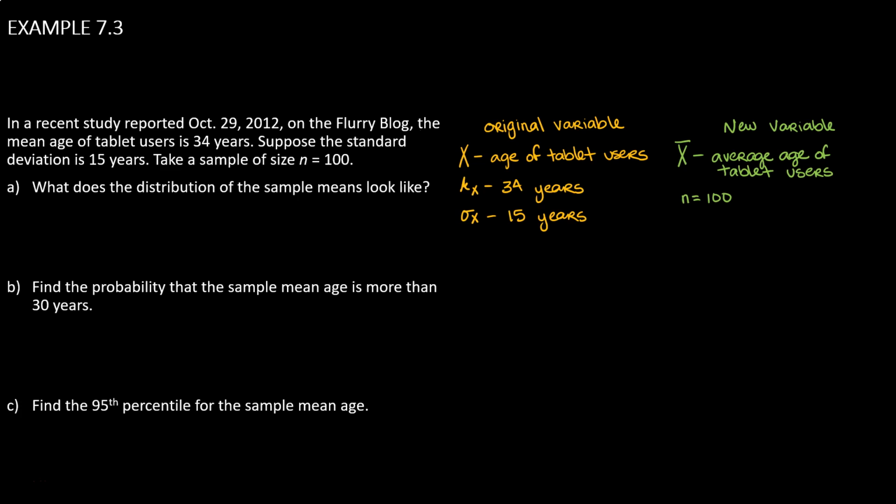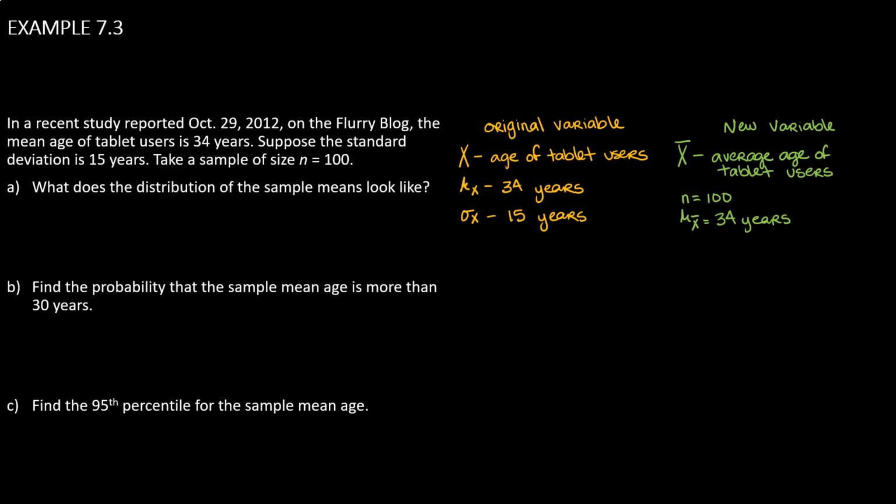To talk about the distribution of X bar, we use the central limit theorem, which says the distribution of sample means will be normally distributed. So to get in detail about the normal distribution that represents capital X bar, we just need to know two parameters, that is the mean and the standard deviation. The central limit theorem tells us that these sample averages target the population mean, which essentially allows us to just copy over the mean from our original variable. So the original variable had an average value of 34. Our new variable has that same average.